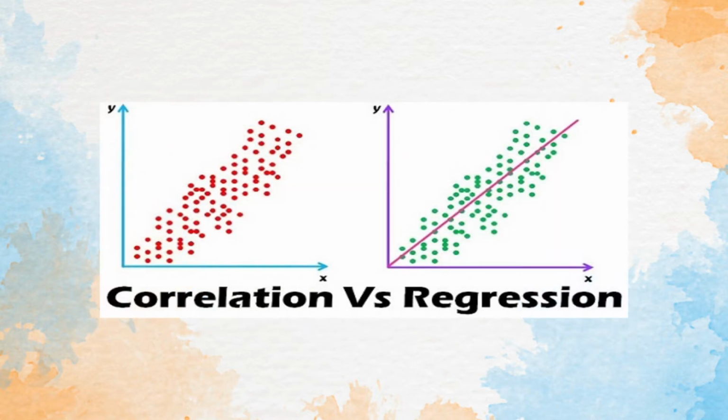If you see this particular image, you will find the correlation can be depicted this way, where certain dots are there. The regression analysis in the same manner, we can plot the dots, but the line is an added advantage. While doing the regression analysis, you have to work the way the correlation is done. You will put the dots, and if you compare these two images, you will find red dots and green dots, but more or less they are moving in the same direction. Then you draw a line which can cover all the dots as closely as possible. So this is called the regression line, and this is the difference between the two.